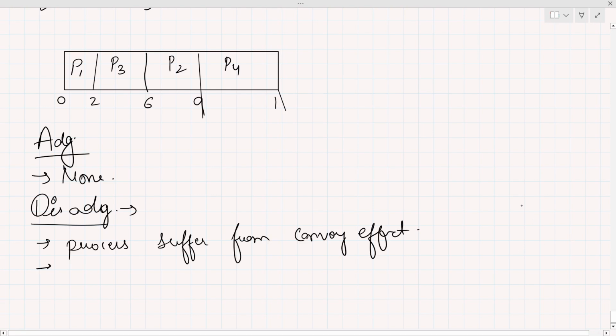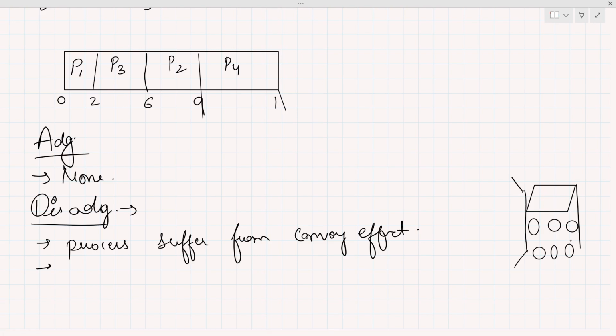Let's take this example. If there is a long road and there is a big truck, only one big vehicle can cross the road at a time. Let's say this is a bridge. Only one vehicle can cross this bridge at a time, and we have a truck, and we have all other small cars and different vehicles. So what happens if the truck crosses this bridge?